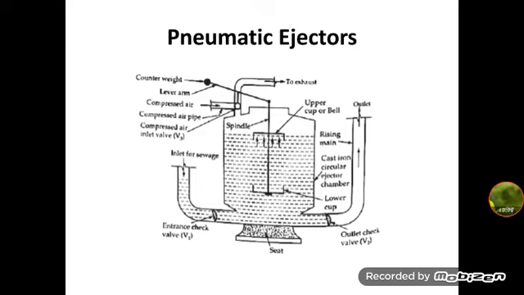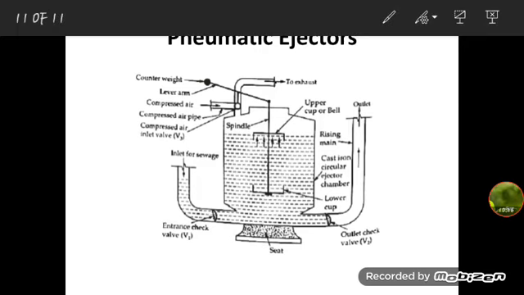The compressed air is supplied through this valve at a pressure of about 1.5 kilogram per centimeter square. Here the wastewater enters the chamber through the inlet, that is valve V1, and slowly rises in the chamber. At this stage, the exit valve and compressed air valve, that is V2 and V3, remain closed. This is the inlet for sewage.